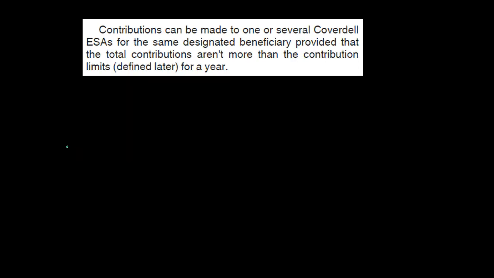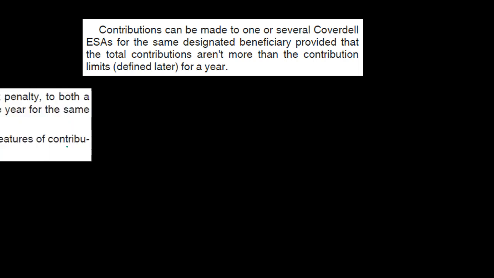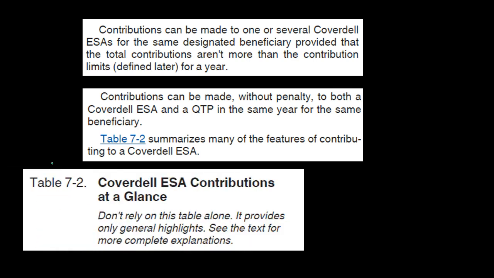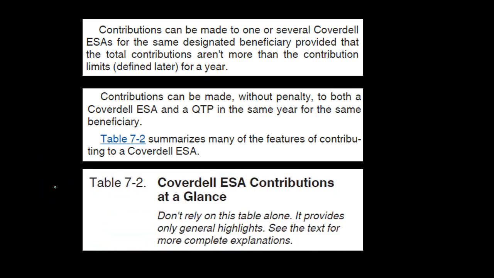Back to the text. Contributions can be made to one or several Coverdell ESAs for the same designated beneficiary, provided that the total contributions aren't more than the contribution limits defined later for a year. Contributions can be made without penalty to both a Coverdell ESA and a QTP in the same year for the same beneficiary. Table 7.2 summarizes many of the features of contributing to a Coverdell ESA. Table 7.2, Coverdell ESA contributions at a glance. Don't rely on this table alone. It provides only general highlights. See the text for more complete explanations.